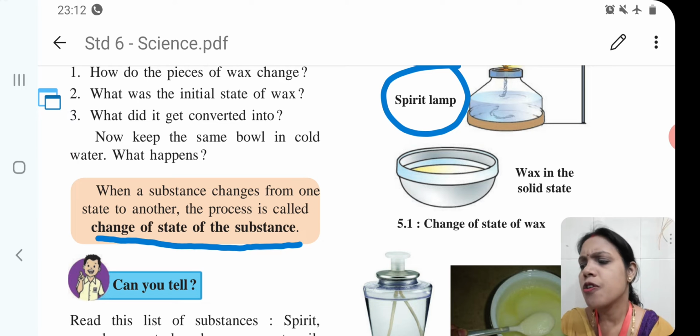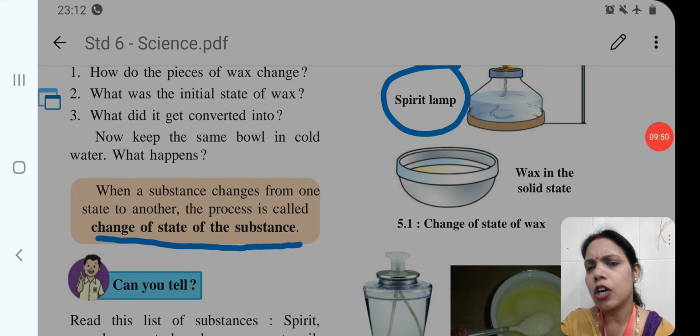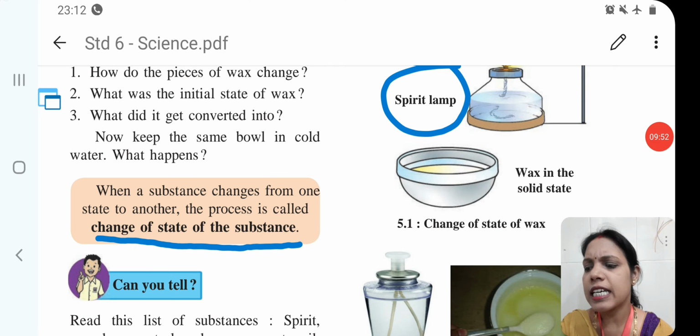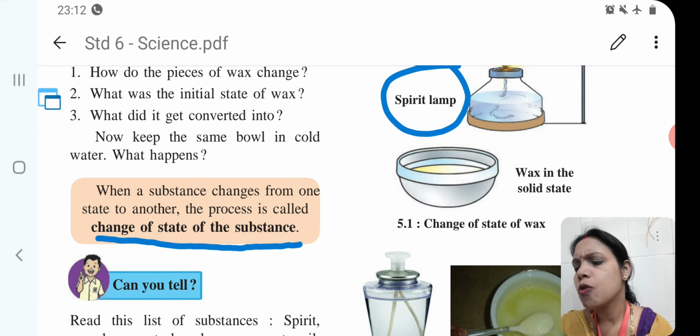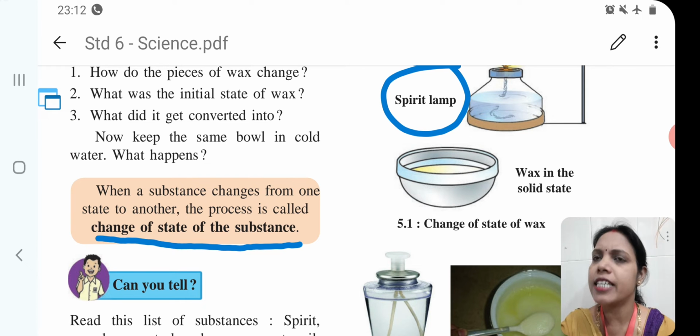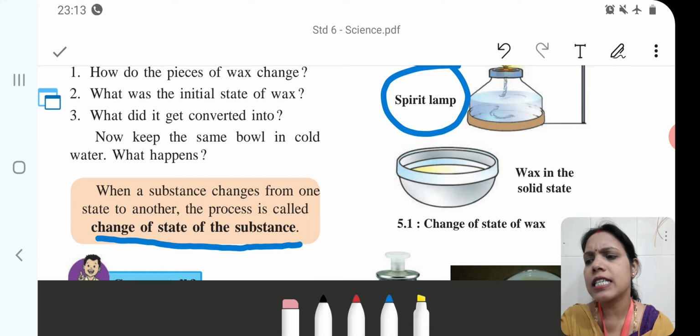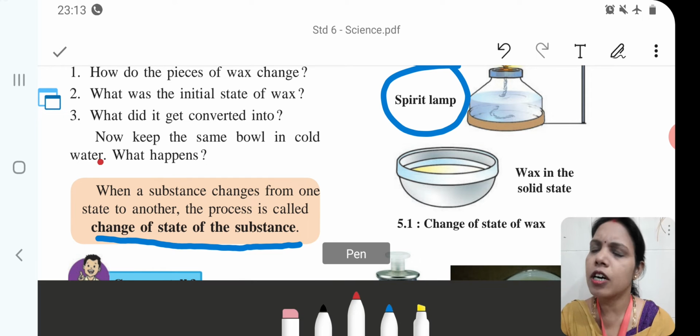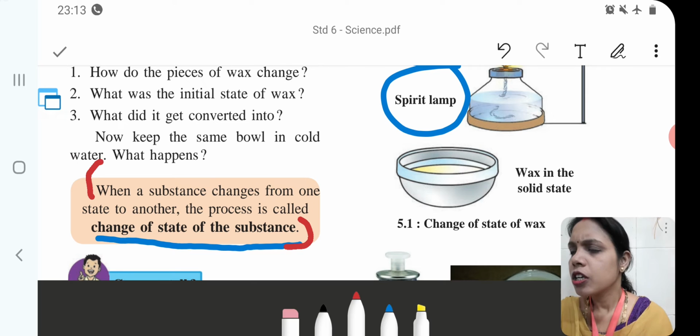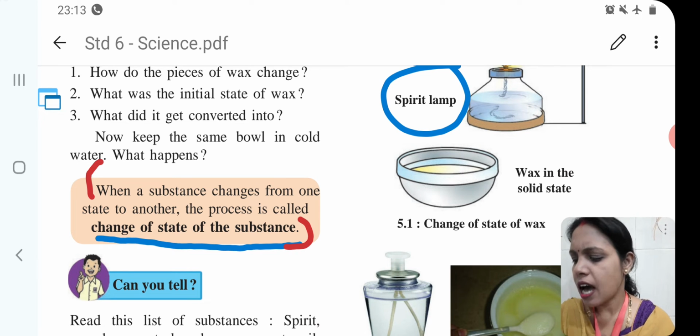So, children, when a substance changes from one state to another, the process is called change of state of the substance. Here, someone can ask you, what do you mean by change of state of the substance? Then you have to give the answer: when a substance changes from one state to another, the process is called change of state of the substance. Now here some other questions are there.